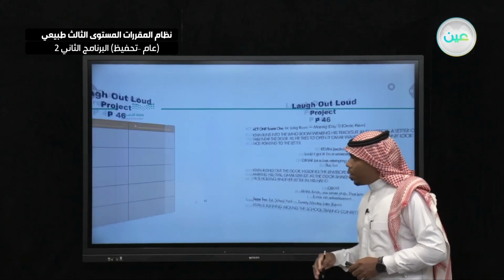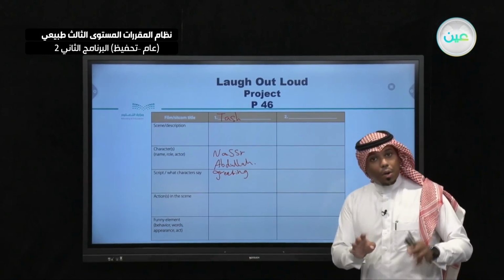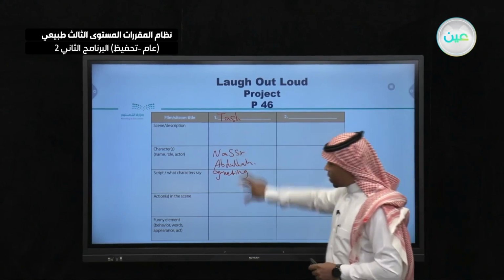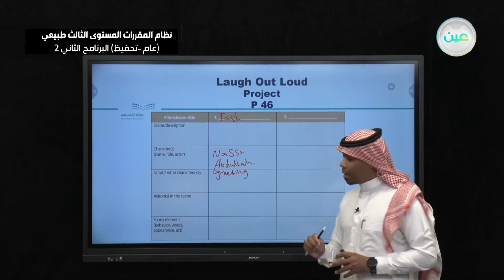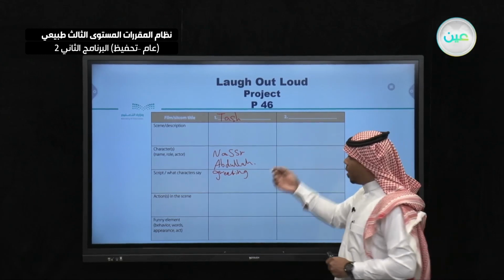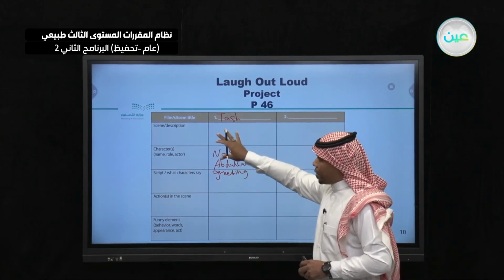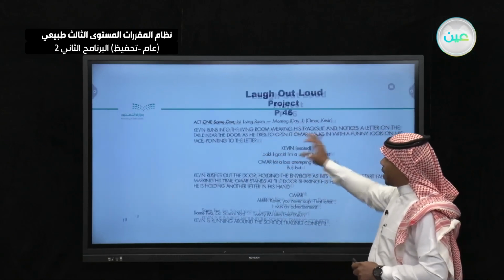So what we are going to do is this. You are going to choose 2 films or 2 sitcoms. You are going to make notes just like this one we did now. You should write another one. Then you could write the characters and the scene description as I showed you earlier.